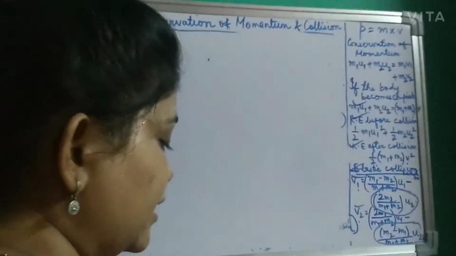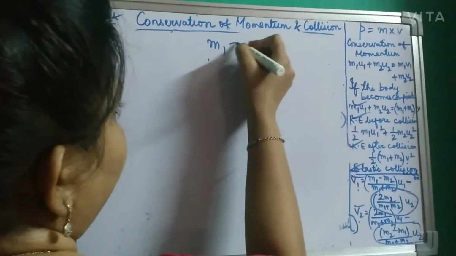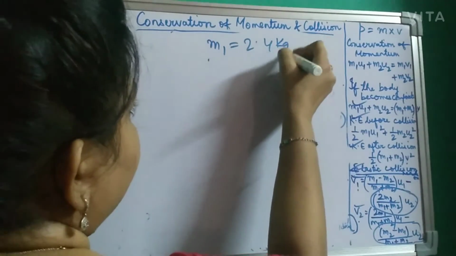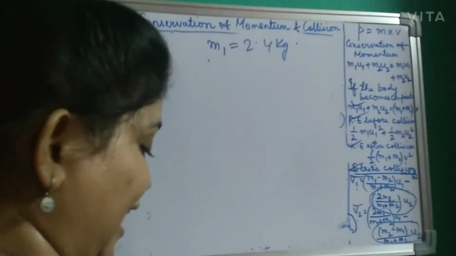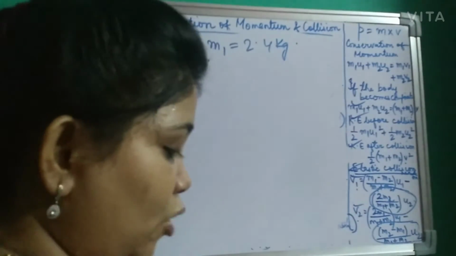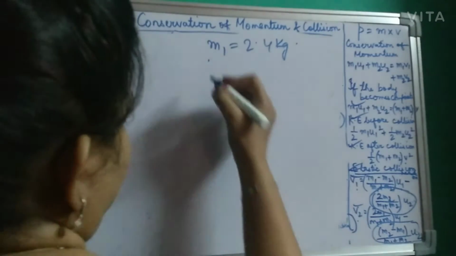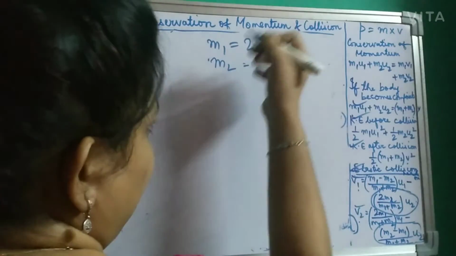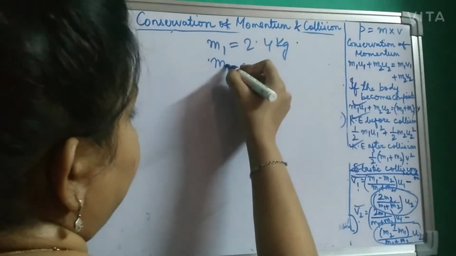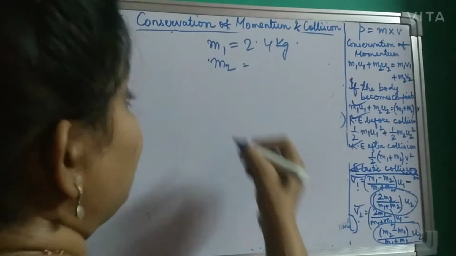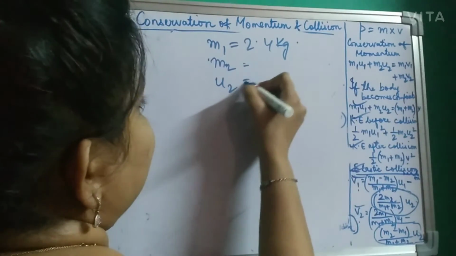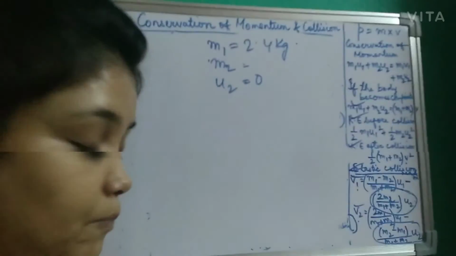In 37, it's given that a ball A of mass 2.4 kg, that means m1 is 2.4 kg, suffers an elastic head-on collision with another ball B at rest. Let's see what is given for m2. m2 is not given, but it is given that B is at rest, which means u2 is 0.